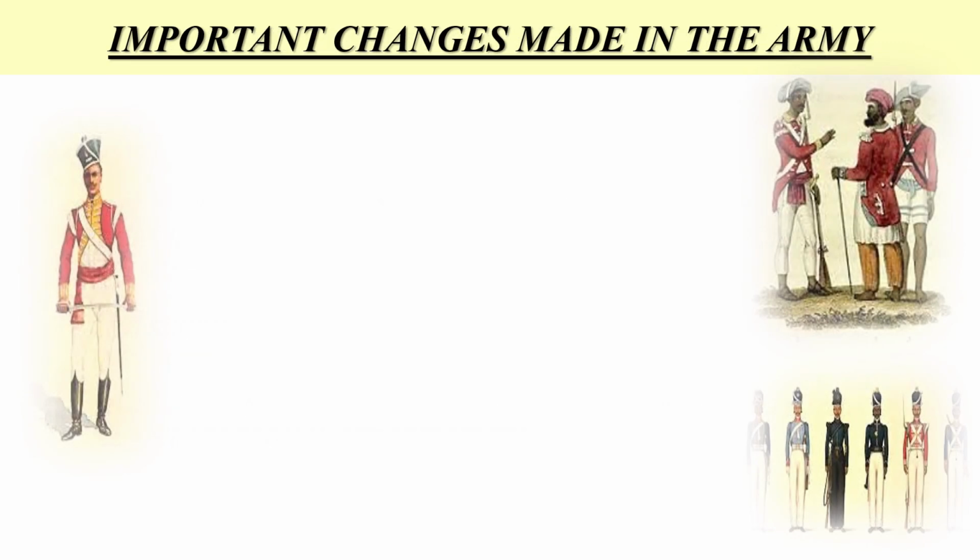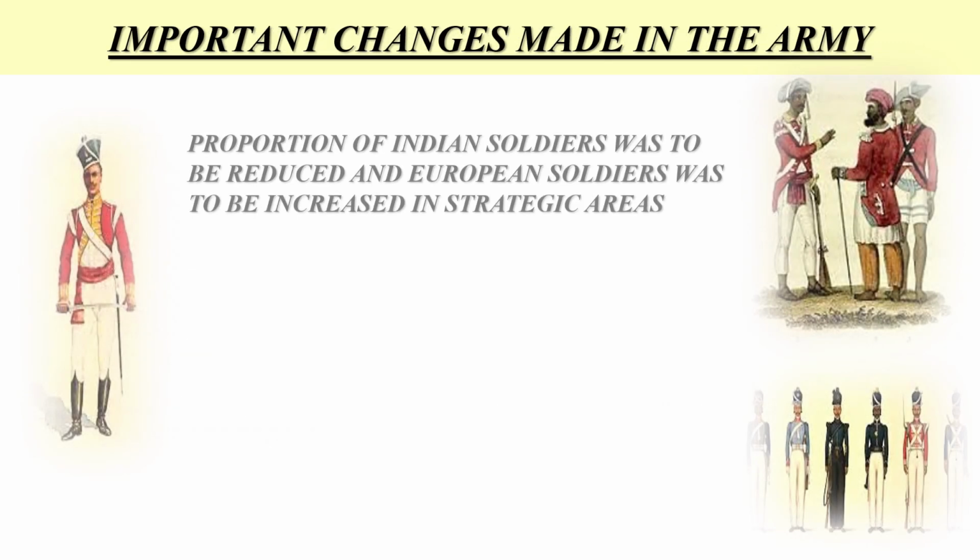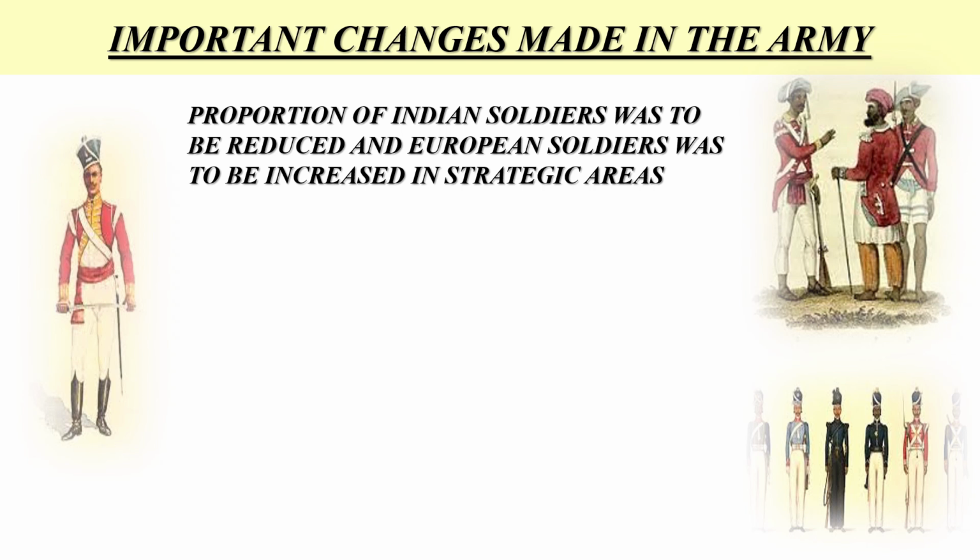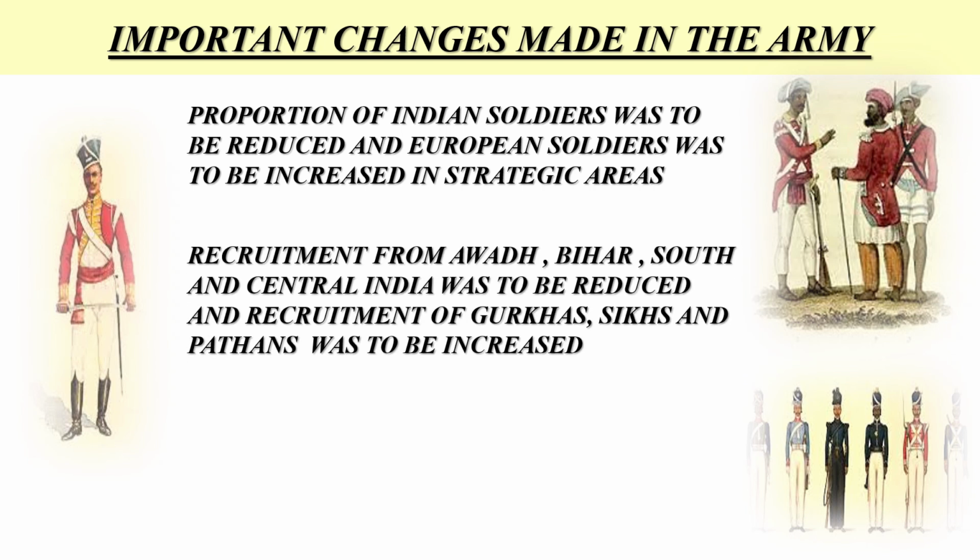Important changes made in the army. Number 1. The proportion of Indian soldiers was to be reduced and European soldiers were to be increased in strategic areas. By reducing the number of Indian sepoys in strategically important cities and regions, the British sought to maintain control over vital trade routes, administrative centers and communication networks.